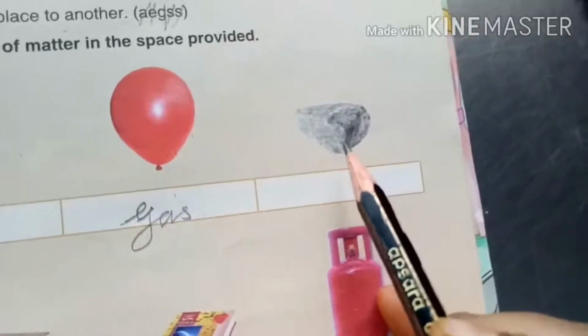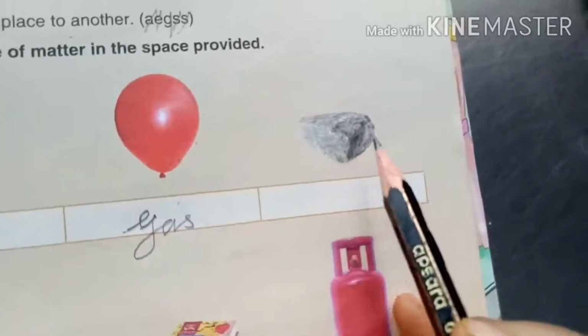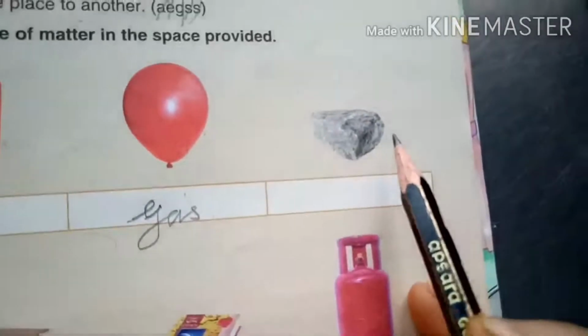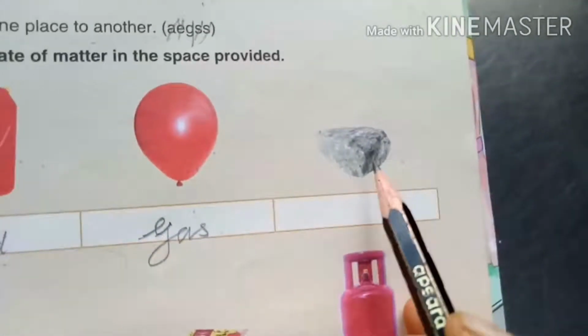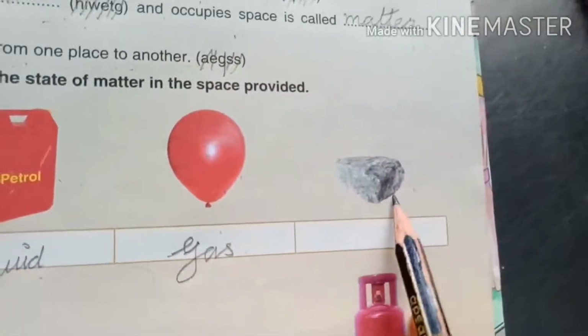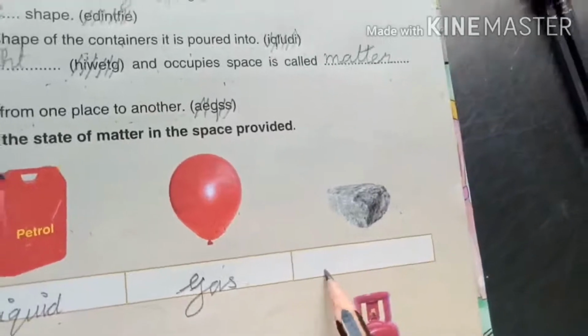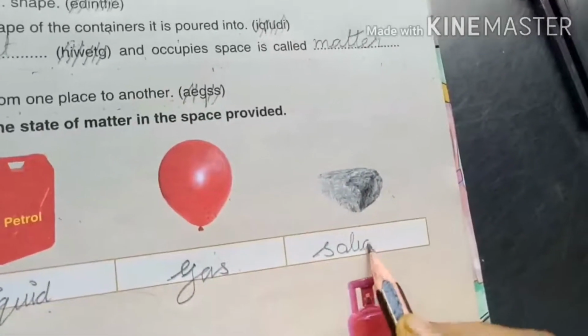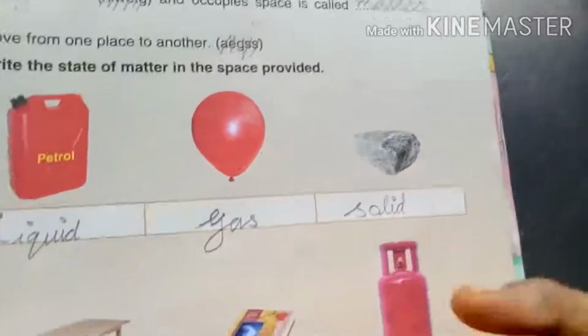No. Can it take the shape of the container? No. Can it move from one place to another? No. Okay, so what state of matter is it? That is solid. S-O-L-I-D, that is solid.